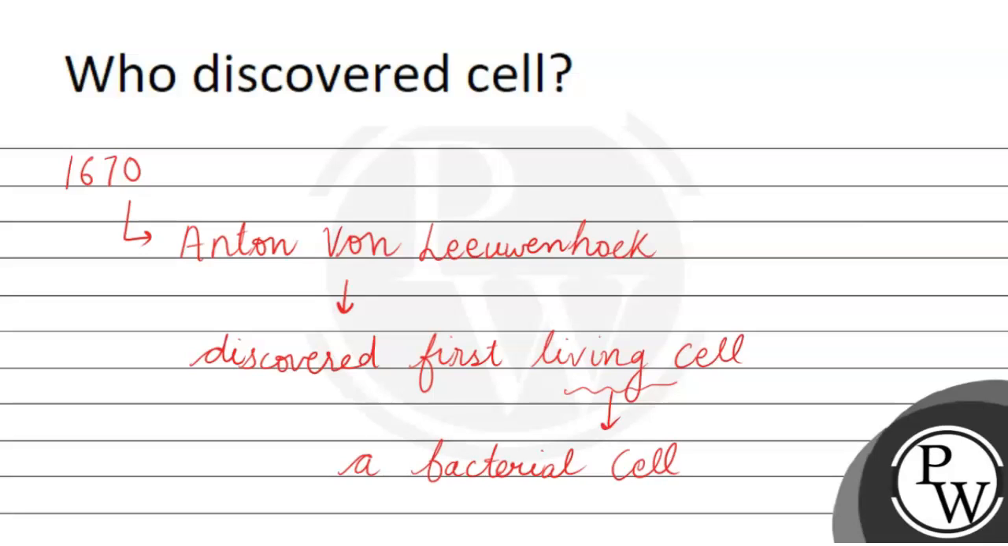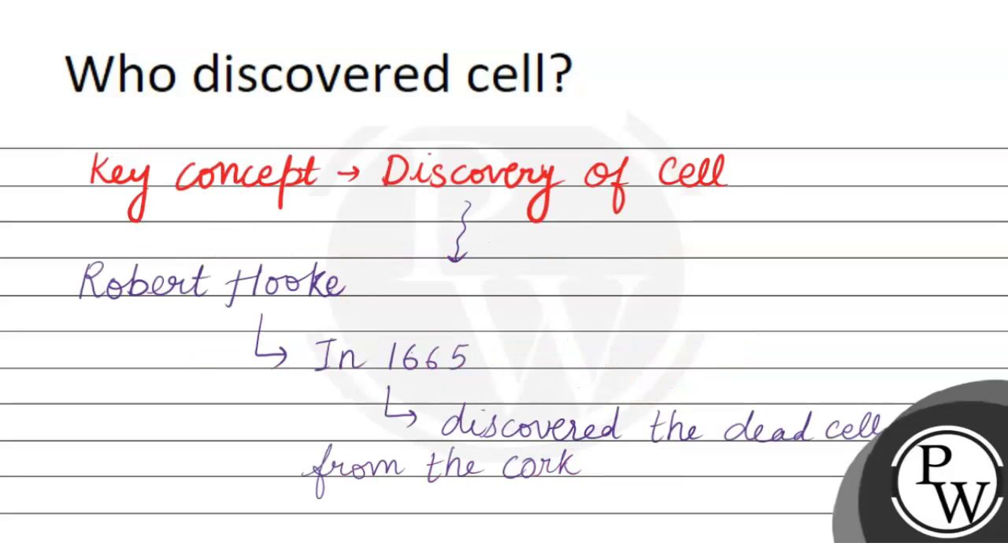And year after year, there were many cellular components and different types of cells found. And Antony von Leeuwenhoek was the person who himself found many living cells like bacterial cell. He found sperm cell, protozoa, etc.